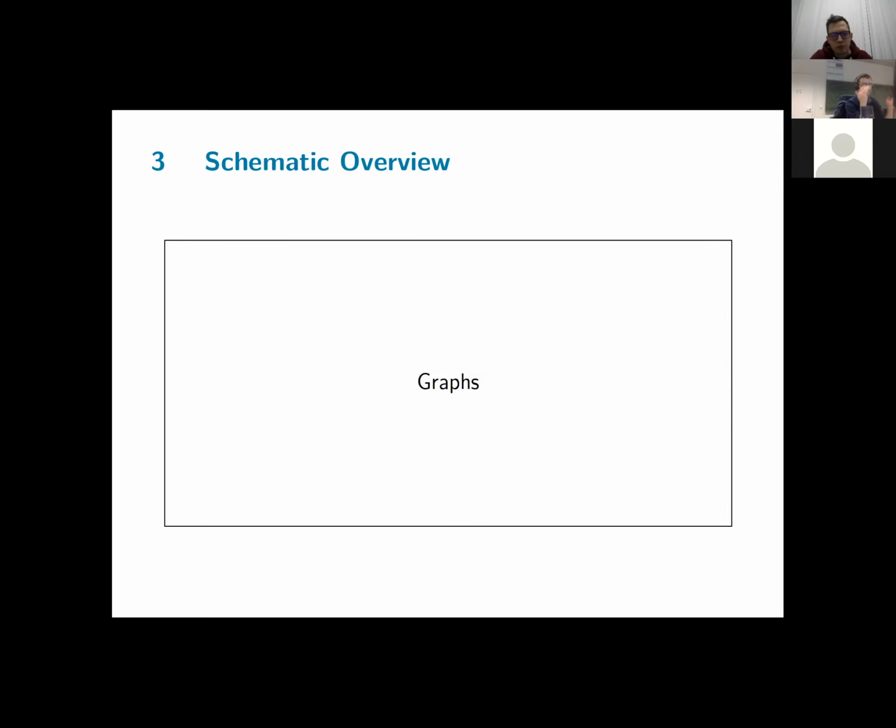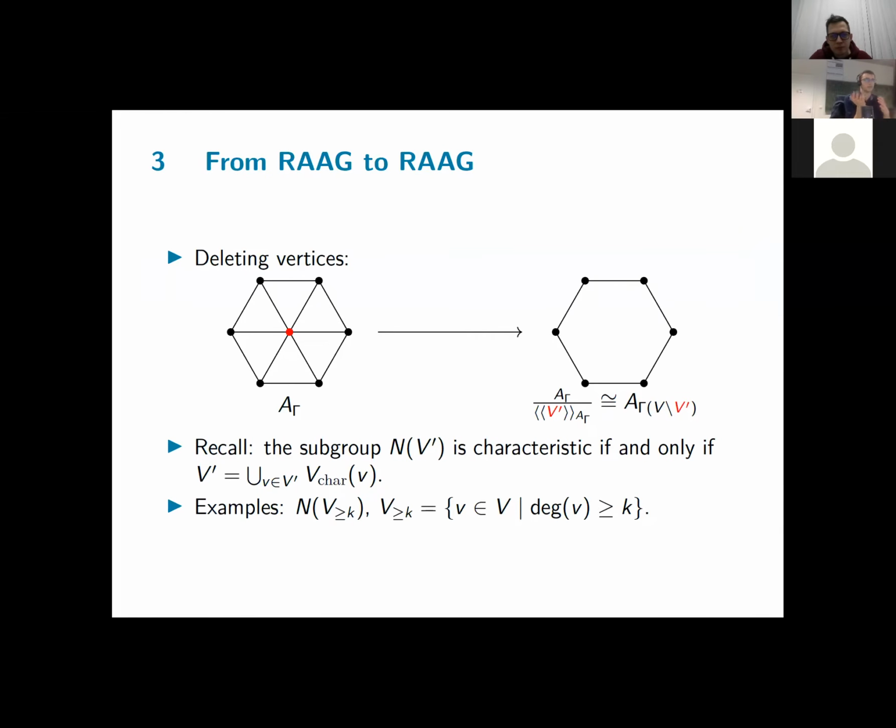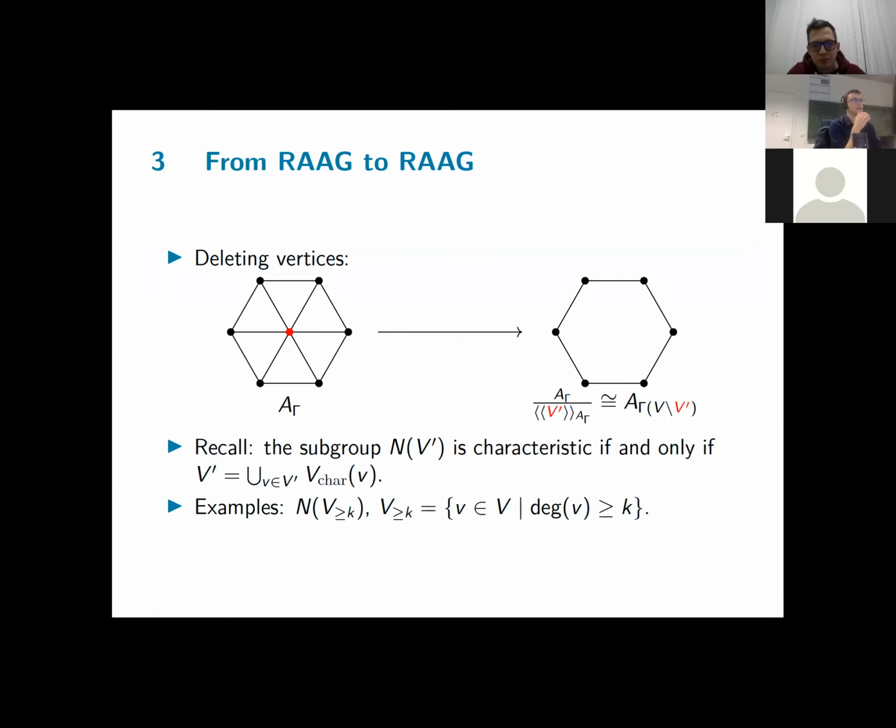Can I reduce the number of graphs I have to consider substantially, so that I only have to prove it for a small subfamily explicitly, and then it follows by the lemma that it holds for all right-angled Artin groups? So this was the first idea. And as we saw last time, there is one way of moving from a right-angled Artin group to another one, namely by deleting vertices. A very natural way.